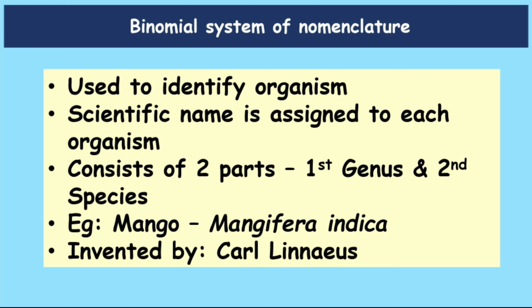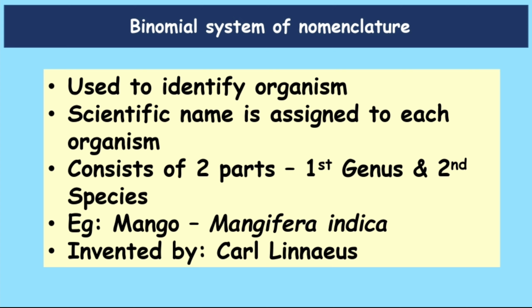So I will give you some extra information. Binomial system of nomenclature, what is that? The binomial system of nomenclature is used to identify any species. It is used to identify organisms first of all. Secondly, each organism is given a scientific name, which consists of 2 parts. The first is called the genus and the second is called the species.